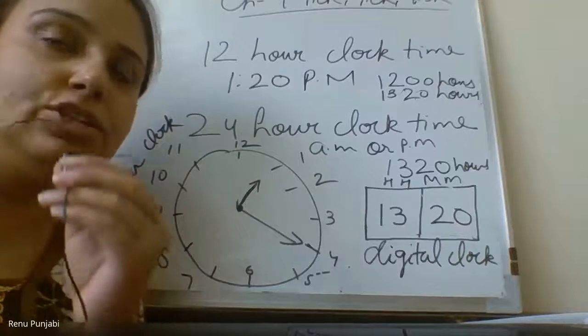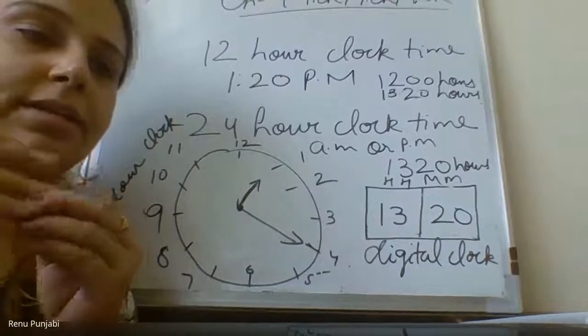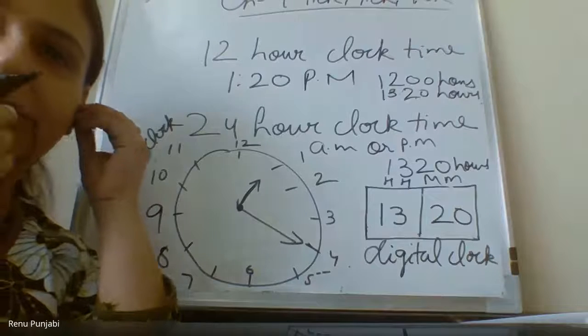4 digits means 2 digits for hours and 2 digits for minutes. I can't hear you. Now, my dear, Catherine, Vihan, ma'am, am I clear? Vihan, log off and log in, please.